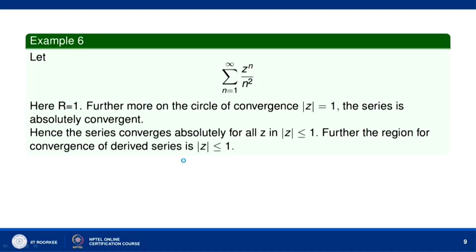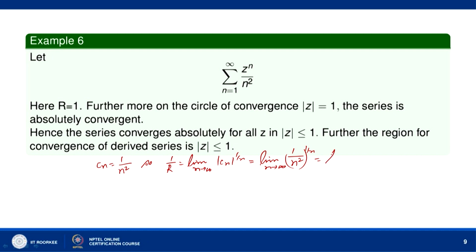Now, let us consider another example, sigma n equal to 1 to infinity z to the power n by n square. Here we can see Cn is equal to 1 by n square. So, 1 by r equal to limit n tends to infinity mod of Cn to the power 1 by n, which is equal to limit n tends to infinity (1 by n square) raised to the power 1 by n.